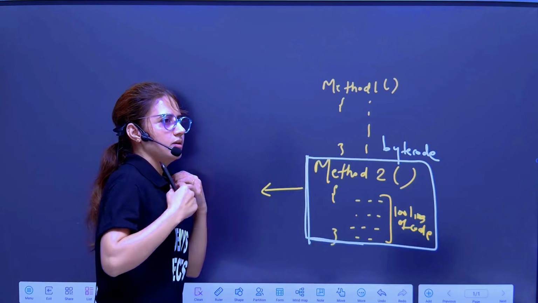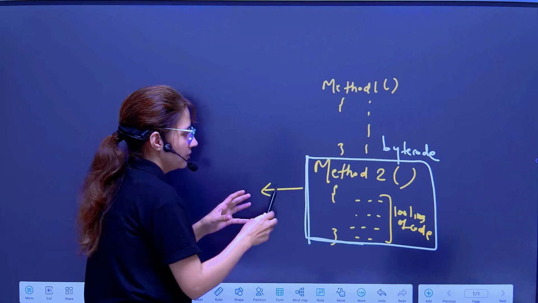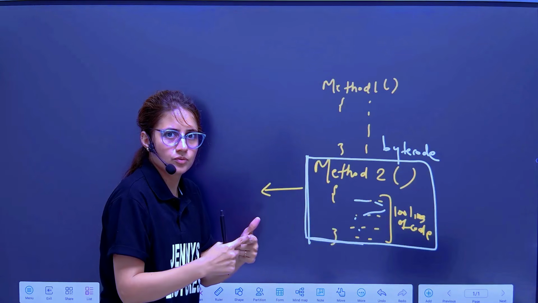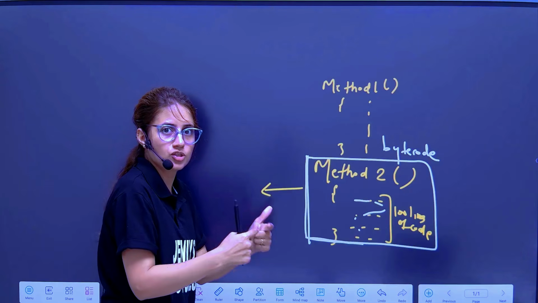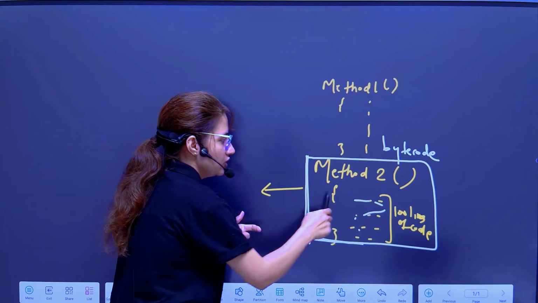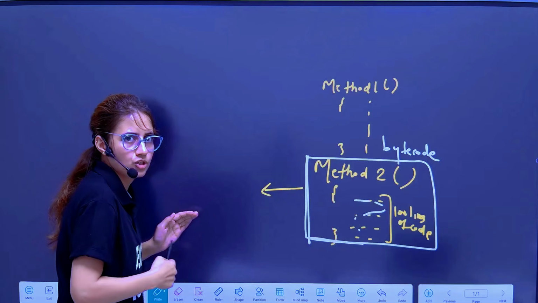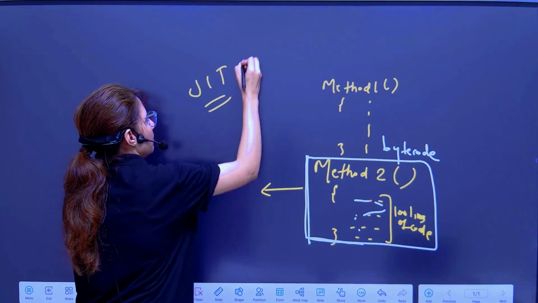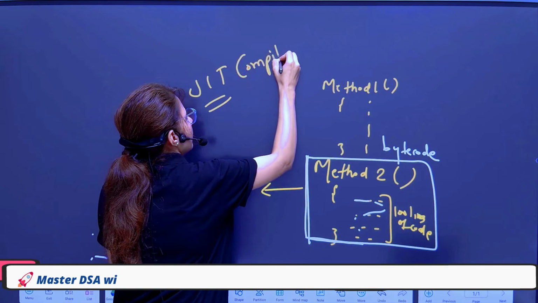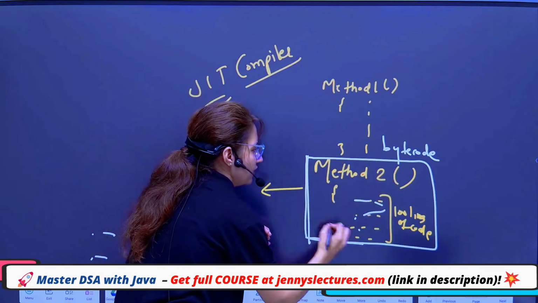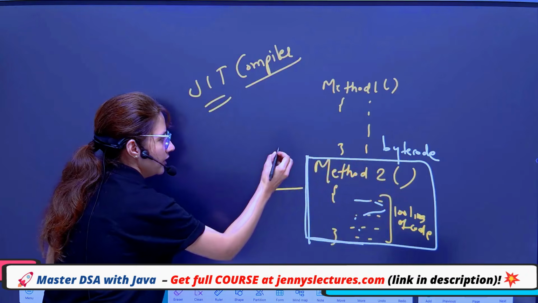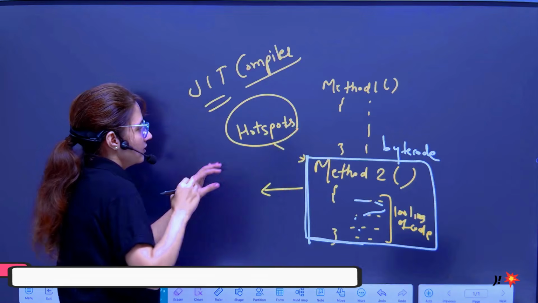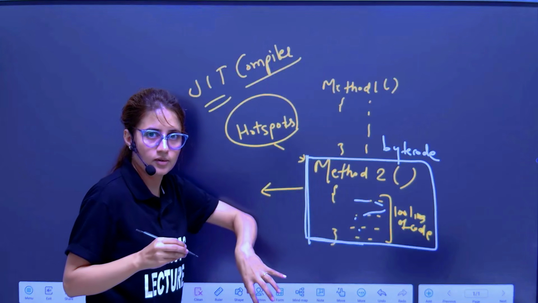Now the thing is, if this method is frequently used, suppose this bytecode of 50 lines of code is frequently used bytecode. Again and again we are using this bytecode. So every time each line would be converted, interpreted, and executed. So Java has a just-in-time compiler feature. It will identify that this is frequently used bytecode, so it will name it a hotspot, and there may be multiple hotspots as well, right?